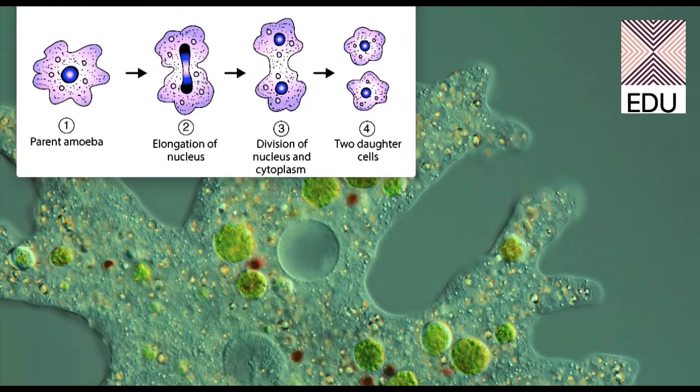Here one thing is worth mentioning, that one amoeba is breaking up into two daughter amoebae. So who is dying? Nobody is dying. Both the amoebae are living, and number 1 amoeba has divided into two cells, so nobody is dying over here. That's why amoeba is also called an immortal animal.